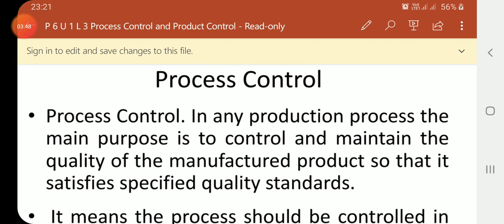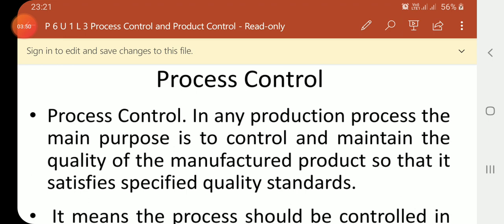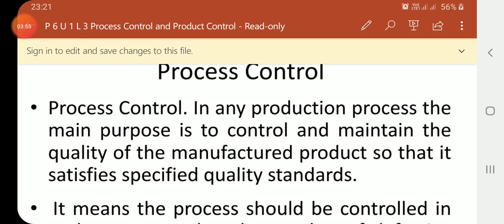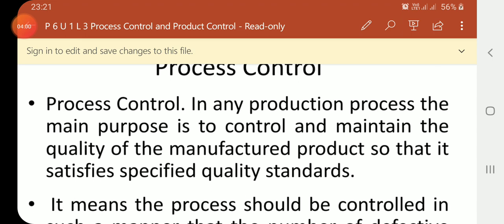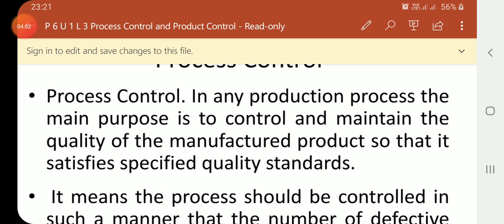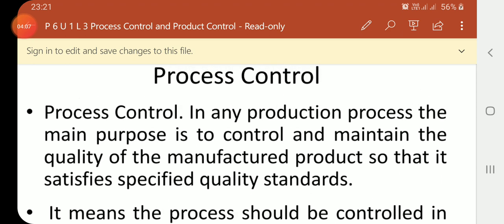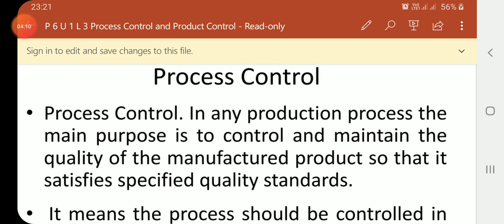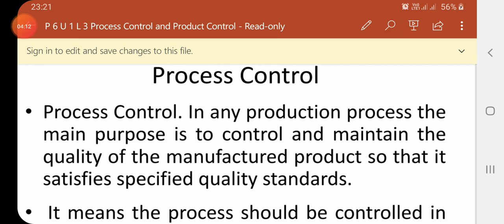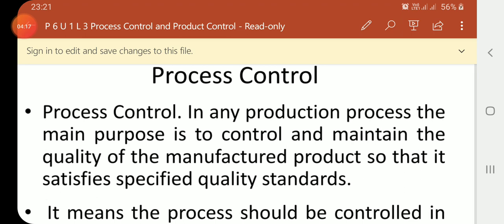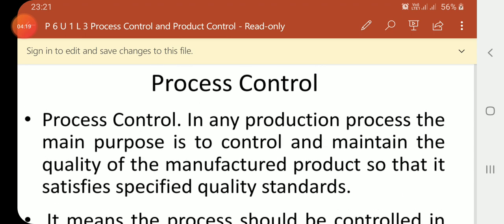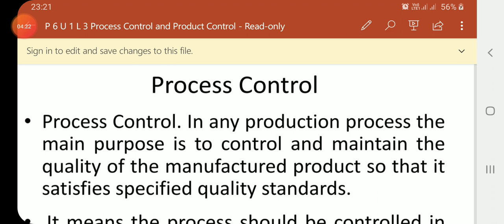In the statistical quality control technique, the very important point is to control and maintain the quality of the manufactured product so that it satisfies specified quality standards. That's exactly what we are doing in the procedure of SQC: checking whether the selected items are meeting the specifications or not.